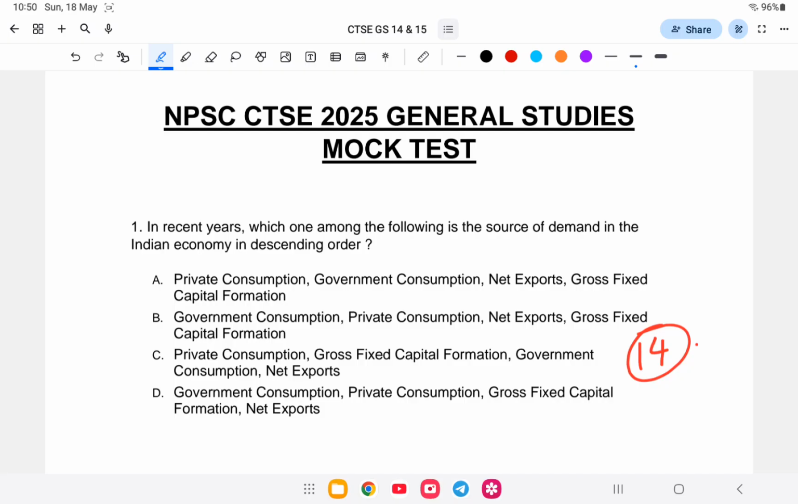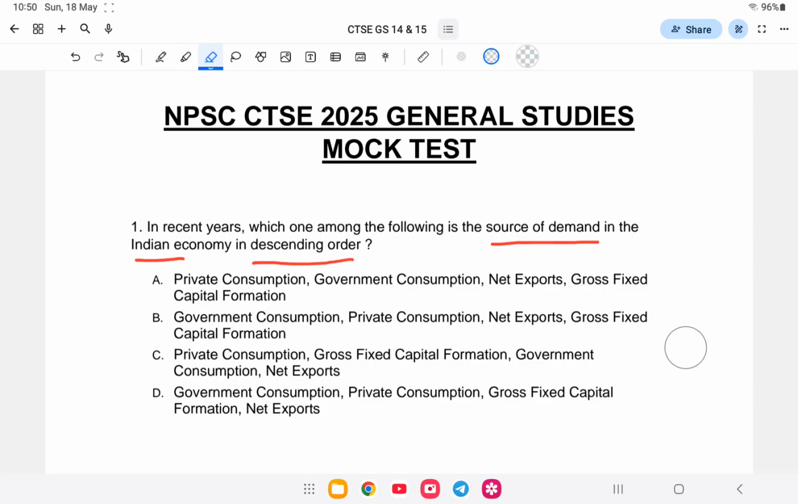First question: in recent years, which one of the following is the main source of demand in the Indian economy in descending order? So main source of demand recently, in descending order.